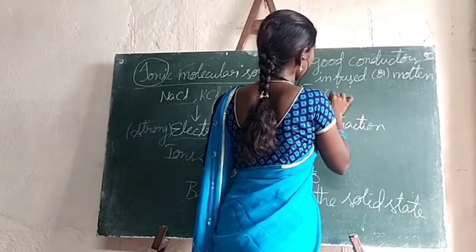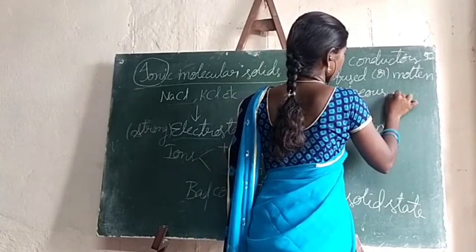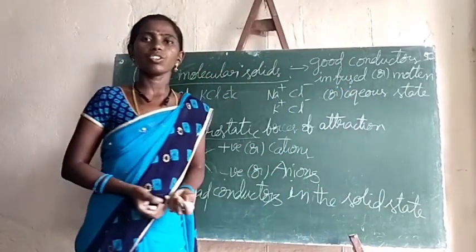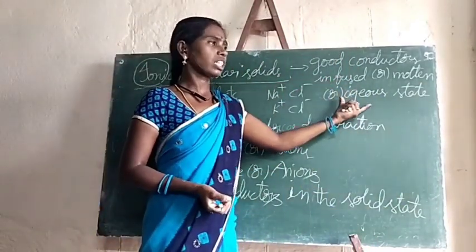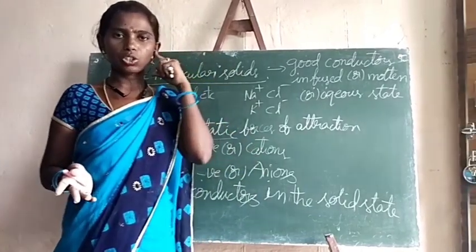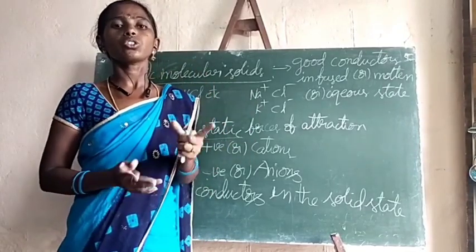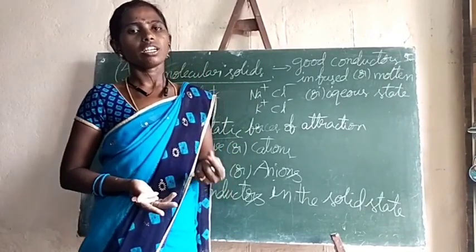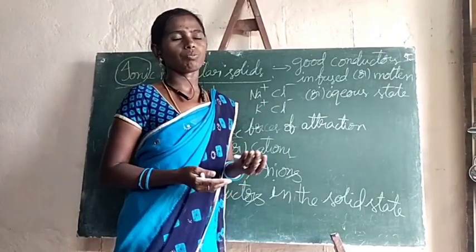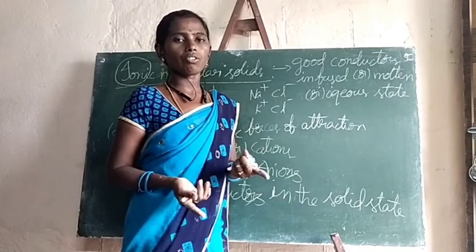Fused or molten or aqueous solution state. In this fused or molten state or aqueous state, free ions will be present. The electrostatic forces won't exist and the free ions will be present. Due to the formation of free ions, they will allow electricity to pass through. Electricity means nothing but flow of electrons and flow of ions, no?